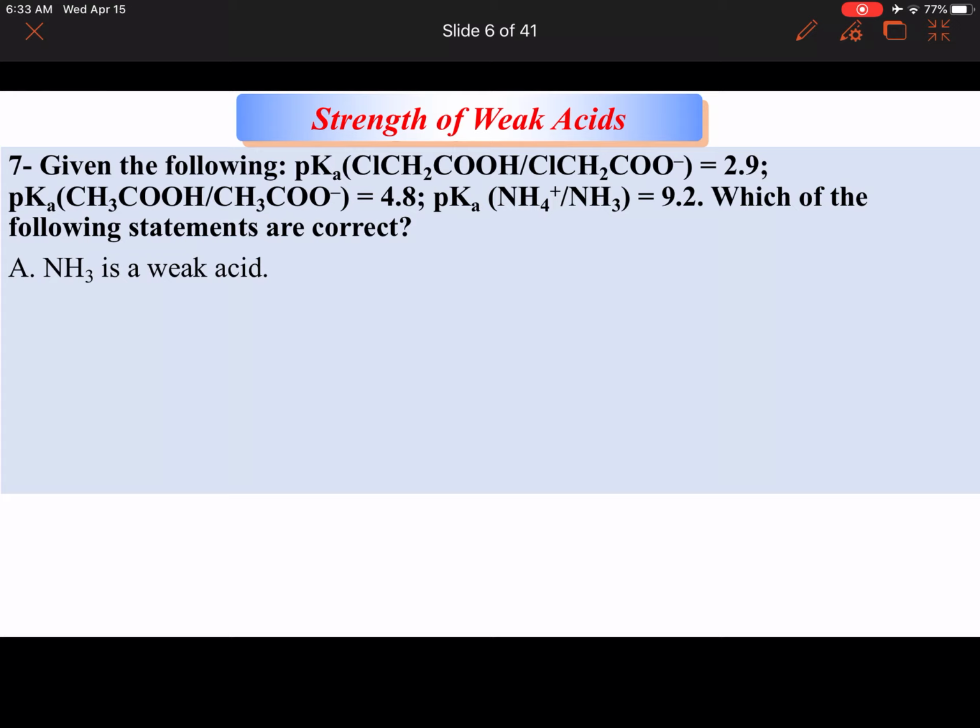Ammonia is a weak acid. Now guys, as I said, anything that has 2 pairs of electrons, like an amine or an ammonia, typically these guys are considered more of bases. And if I'm given the pKa of ammonium-ammonia couple, the acid of this couple is actually the ammonium, and you all already know that for sure. So actually, this is incorrect. This is not a weak acid. It's actually a weak base.